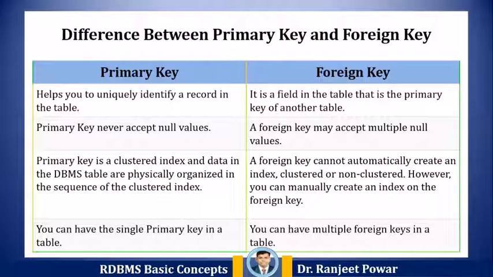The primary key is a clustered index and data in the DBMS table is physically organized in the sequence of the clustered index. A foreign key cannot automatically create an index, clustered or non-clustered. However, you can manually create an index on the foreign keys.